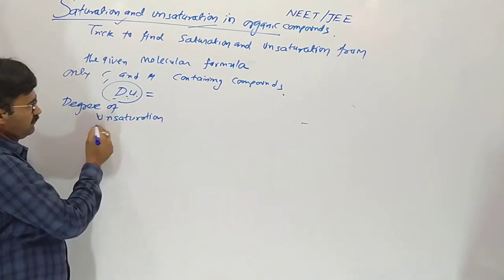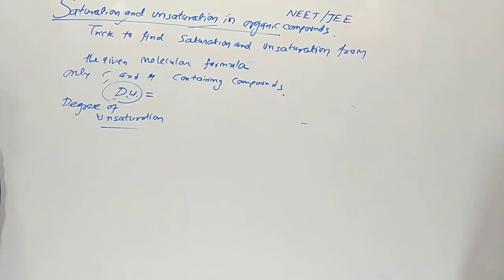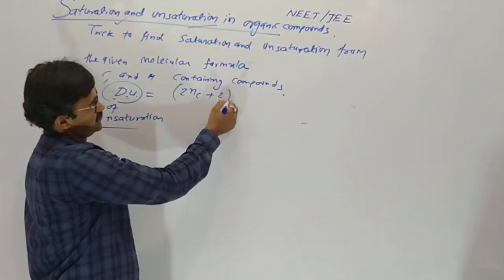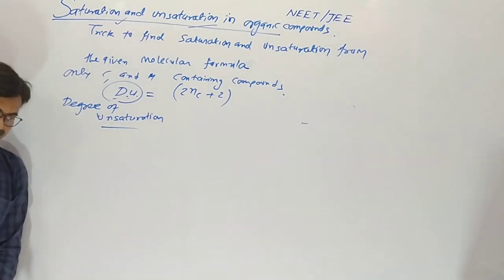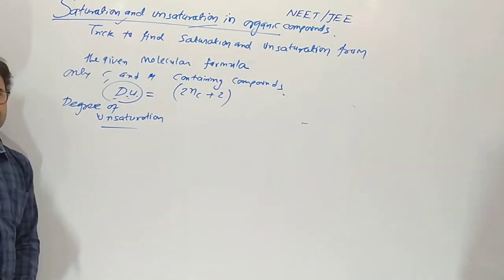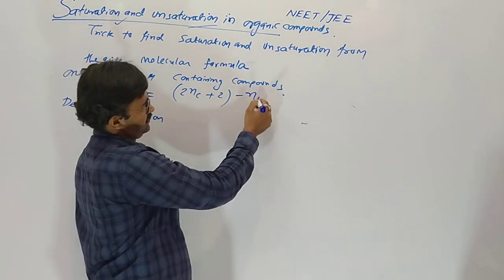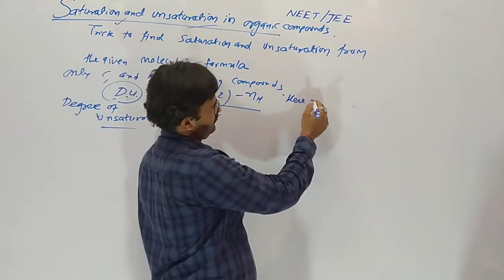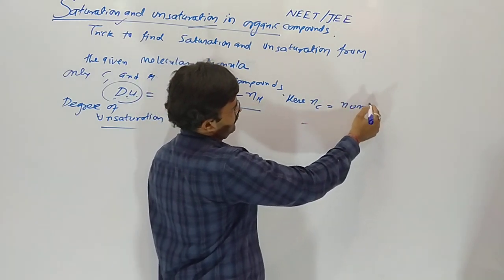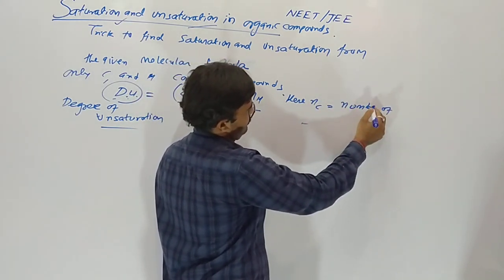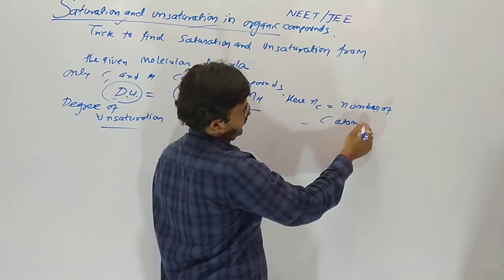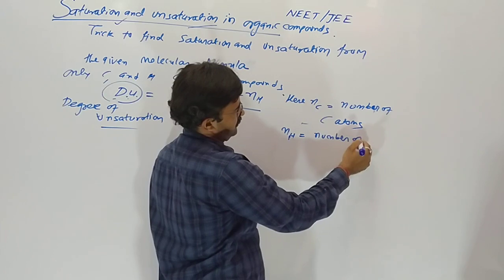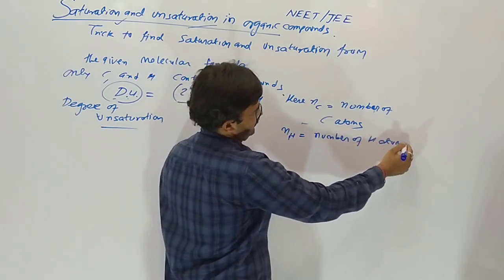How many pi bonds are there? That is called degree. So formula: number of carbon atoms multiplied by 2 plus 2 minus number of hydrogen atoms, divided by 2. Here NC means number of carbon atoms. NH means number of hydrogen atoms.